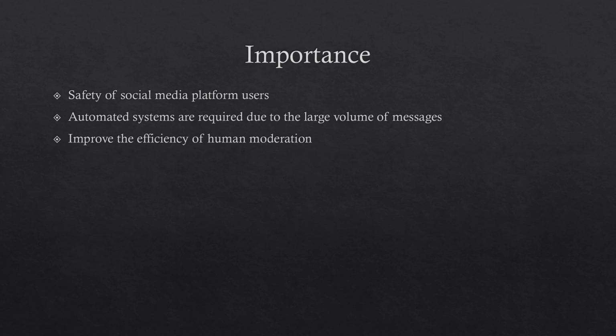We want to decrease the rate of false positives to make the lives of human moderators easier, meaning they don't have to sift through tweets or messages that aren't spam but were classified as spam. And then we also want to decrease the rate of false negatives because we don't want tweets that are actually spam ending up on the social media platform without being reviewed.